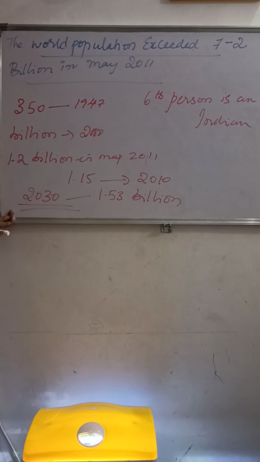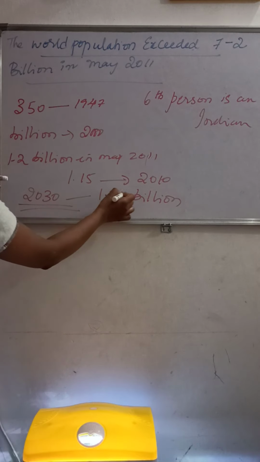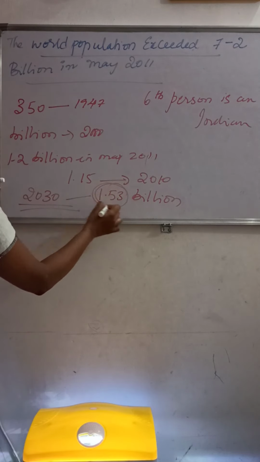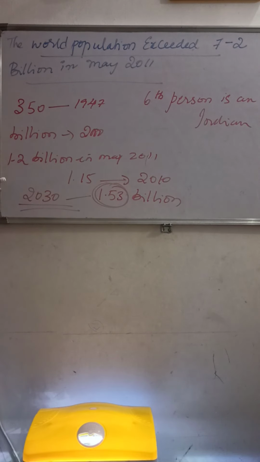So within a span of 10 years, what is this drastic increase in population?